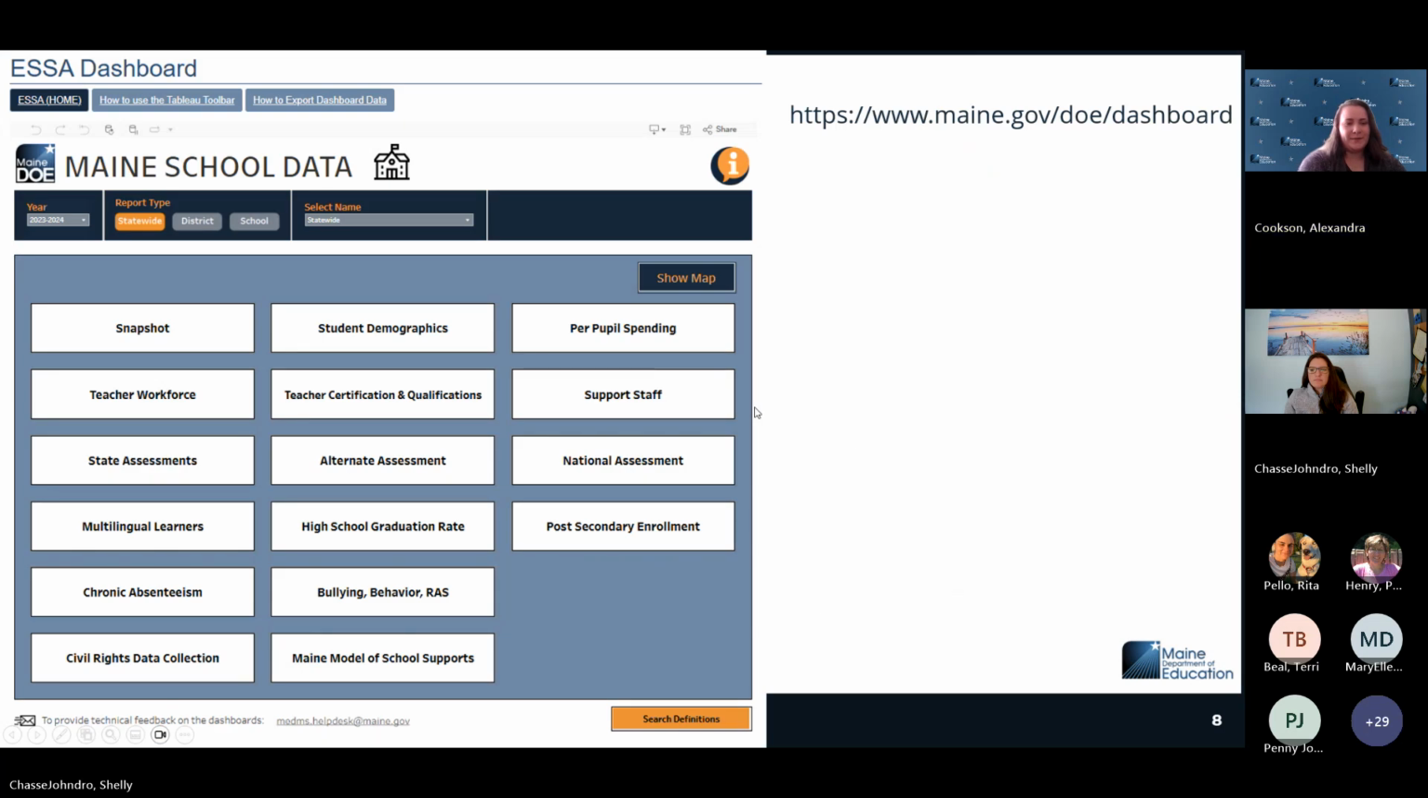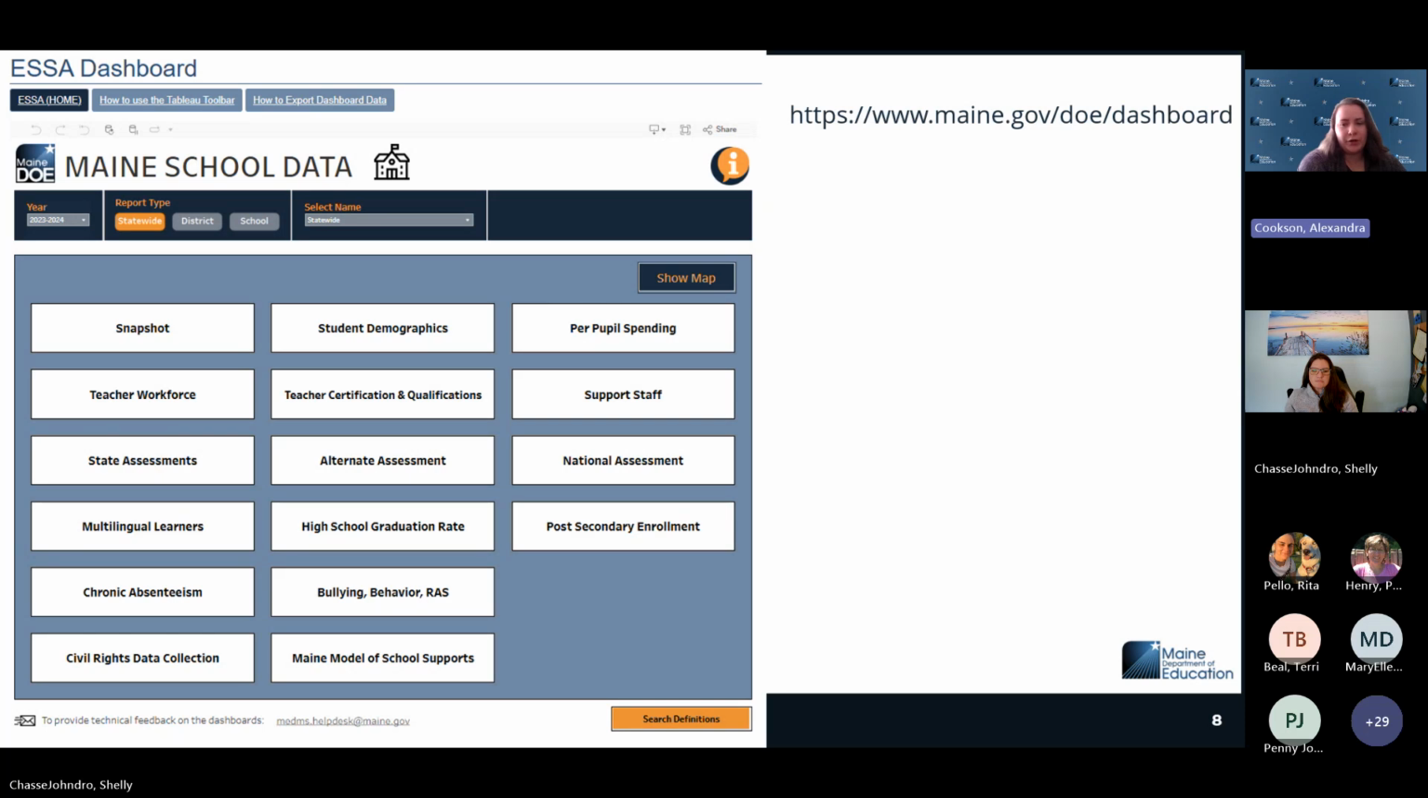Next slide, please. Perfect. So this is just a quick look at what the dashboard looks like when you would log into it. You can select statewide data, you can select your district level, or you can select school data. So there are different layers or levels to the data that you could be looking at.